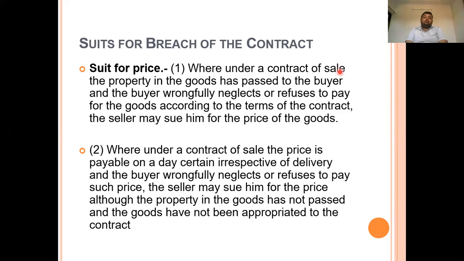Continuing with the recording. First is suit for price under the contract of sale. When the property of goods has passed to the buyer, it means that the possession is with the buyer. It is not with the seller, and the buyer wrongfully neglects or refuses to pay. After taking the delivery, the buyer says that he will not pay the amount. So in that case, he must pay for the goods according to the terms of the contract. Here the buyer willfully and wrongly neglects or refuses to pay the price of the goods according to the terms of the contract of sale.